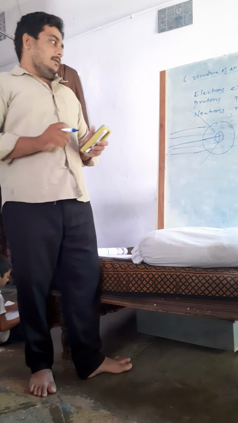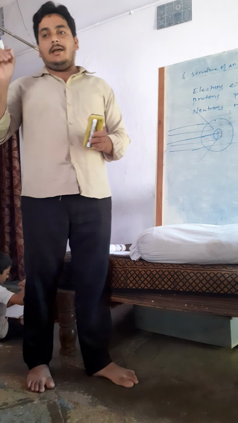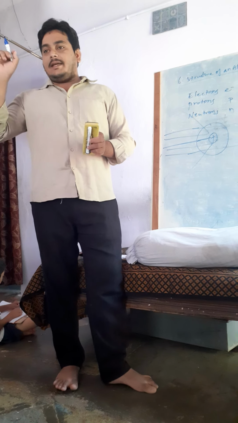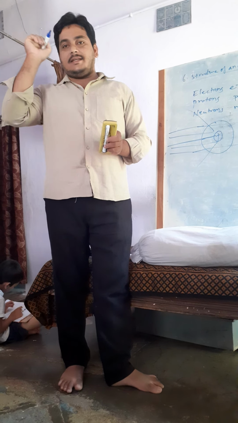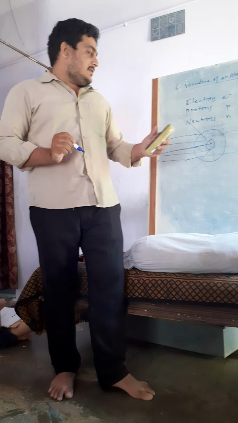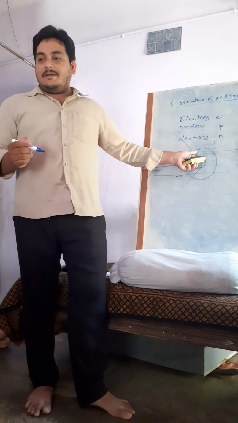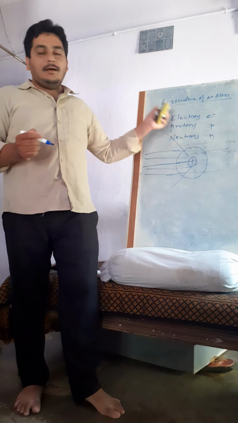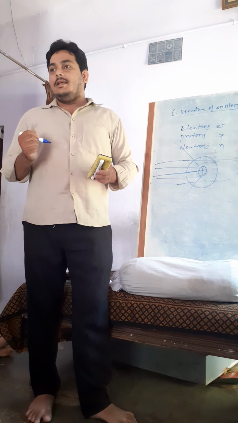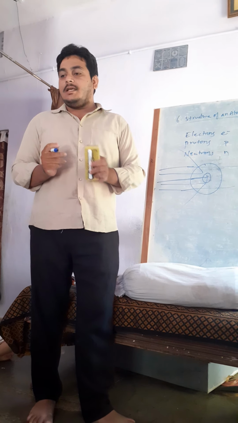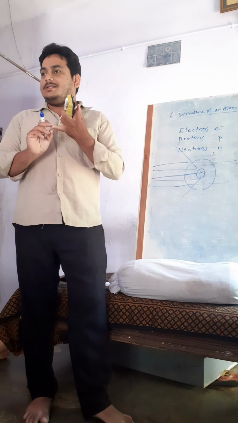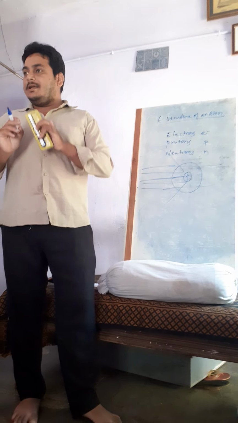Based upon this, he explained by taking the concept of the sun and the planets. The sun is at the center. All the planets are revolving around the sun. In the same way, he said that the nucleus is present at the center, and all the electrons are revolving around the nucleus. That is how it is arranged: the nucleus is at the center and all the electrons are present around it.